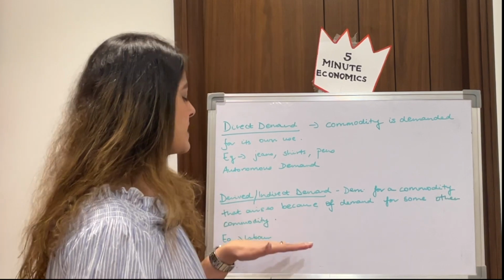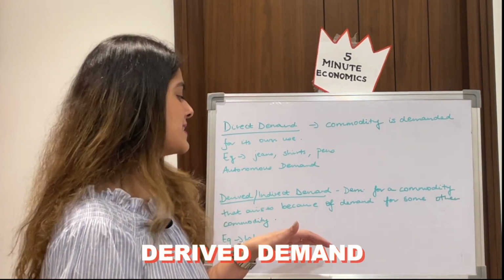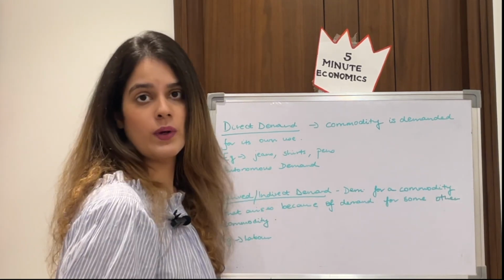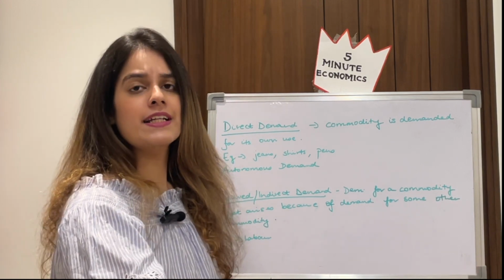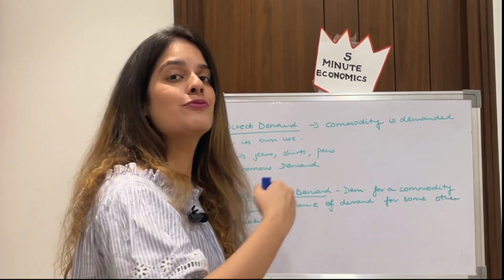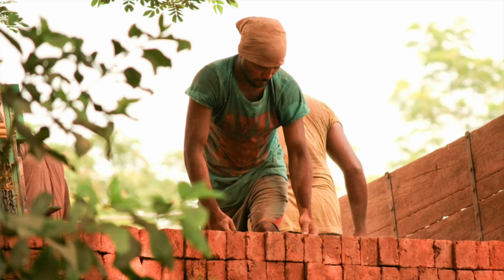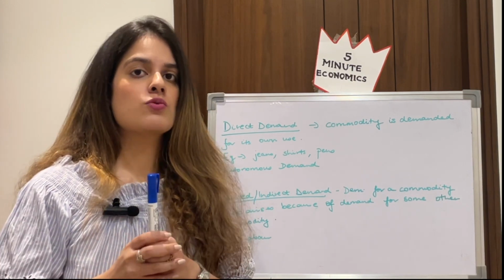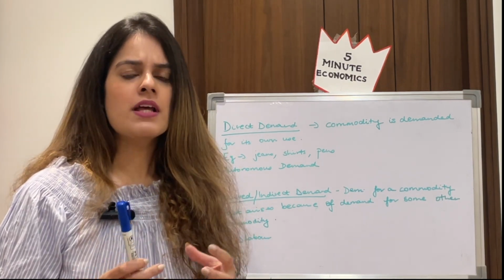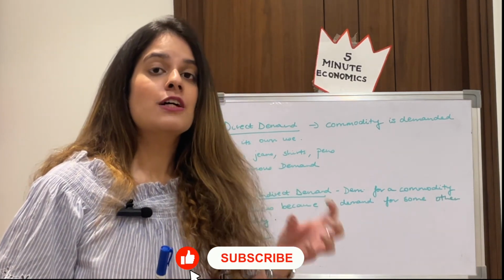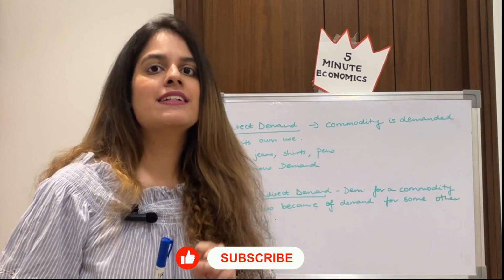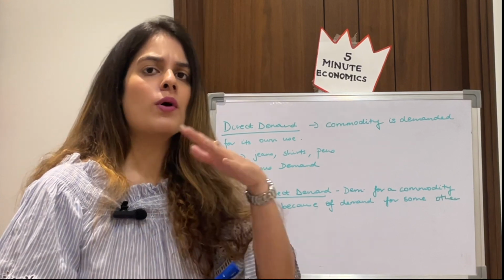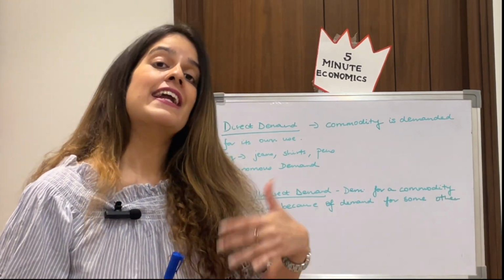Whereas when we speak about derived demand, also known as indirect demand, it is demand for a commodity that arises because of demand for some other commodity. We are not demanding that commodity directly, but because we want some other commodity, we have to demand the other commodity. For example, labor. Now, no one demands labor, right? For example, I want a pen, so the person who is making a pen needs some people to make that pen. So when he is hiring some people, those labor are indirectly demanded. No one is asking for labor, but we are asking for pen. But because we want that pen, we want some labor to produce that pen, and that is the indirect or derived demand.